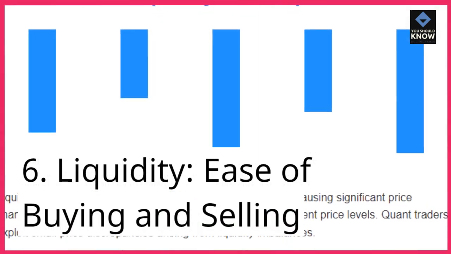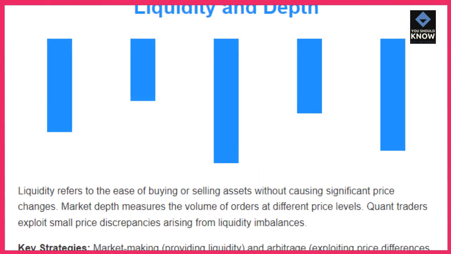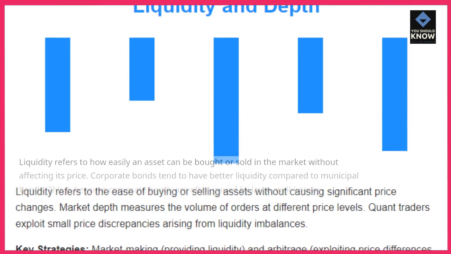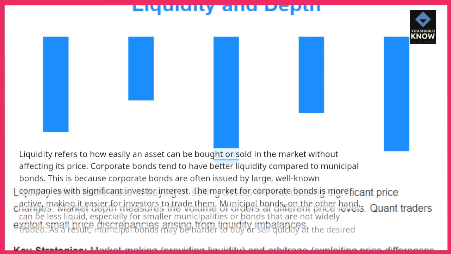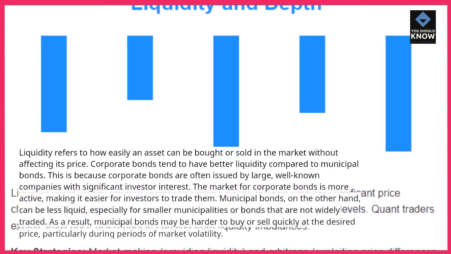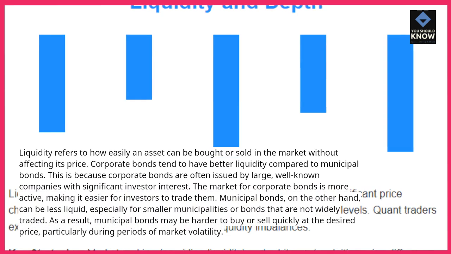6. Liquidity. Ease of buying and selling. Liquidity refers to how easily an asset can be bought or sold in the market without affecting its price. Corporate bonds tend to have better liquidity compared to municipal bonds.